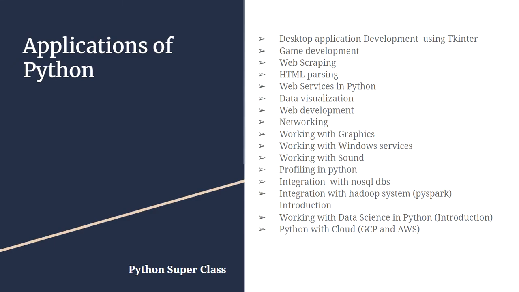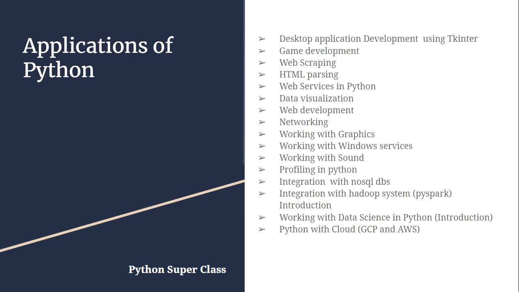Once done, we'll move on to the networking part and how to work with graphics. Here we will see how to work with graphics, how to work with images and all those things. Once done, we'll understand how to create Windows services and also how to work with sounds, how to do data profiling in Python.